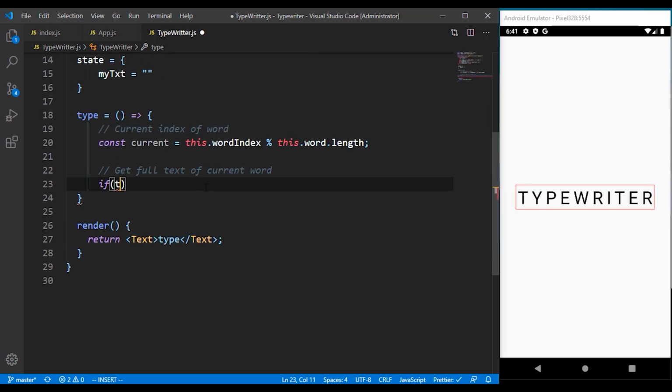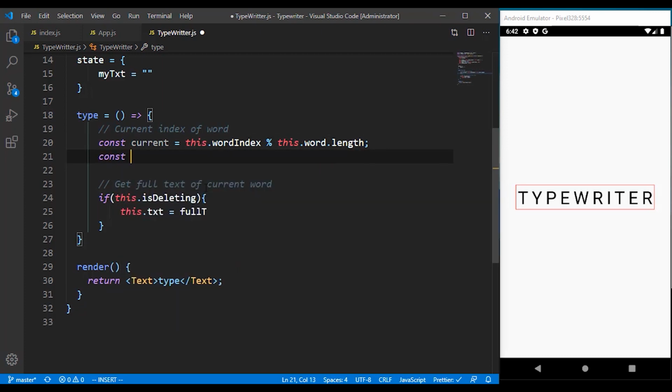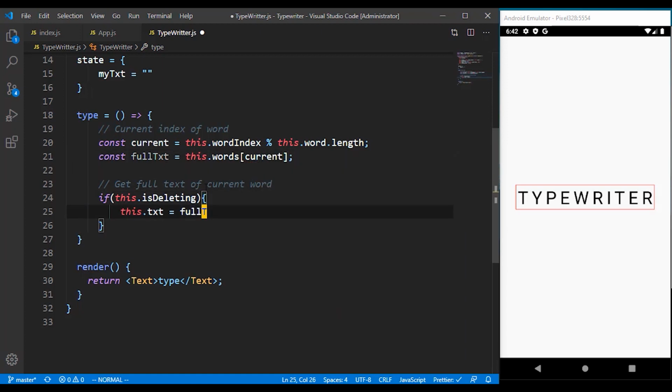The way we can do that is to check if this.isDeleting is true. We're going to set this to true with our setTimeout effect. All you just have to do is set this.text to fullText. The full text is going to come from our current word, which is our this.words at current.